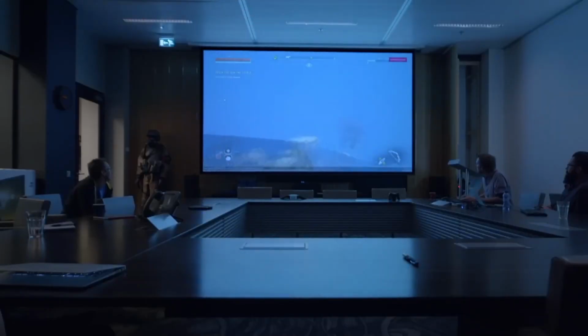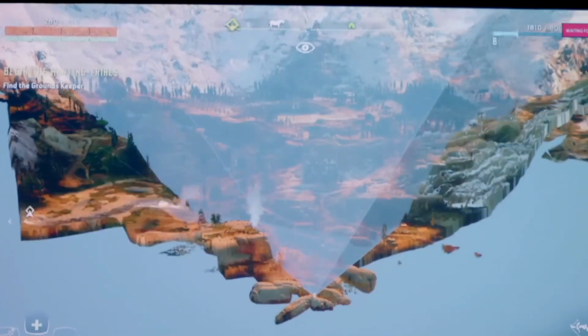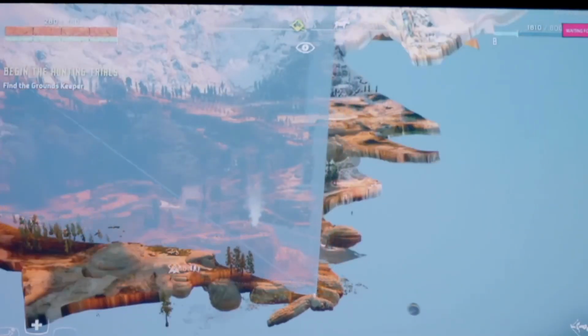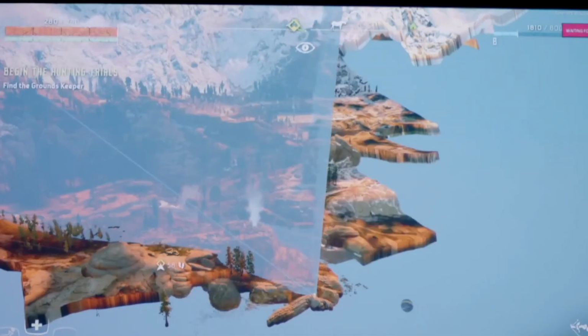Culling. Culling is the process of not rendering objects that are not visible. If an object is off-screen or behind the camera, it doesn't need to be rendered. Culling removes objects from outside of the view, saving hardware resources and giving a smooth gaming experience.